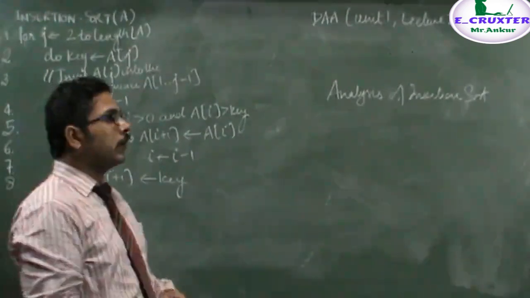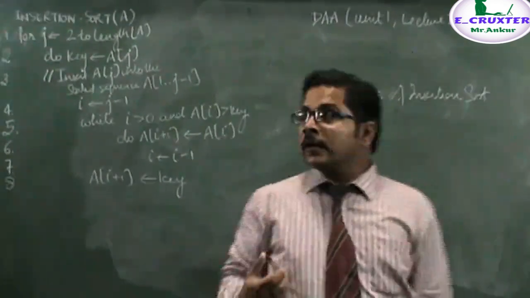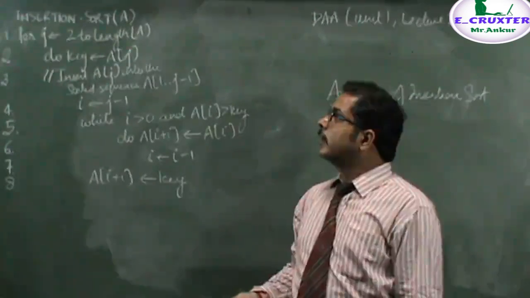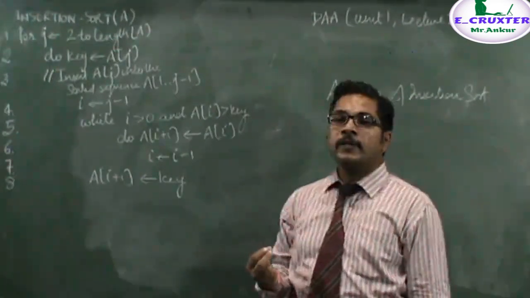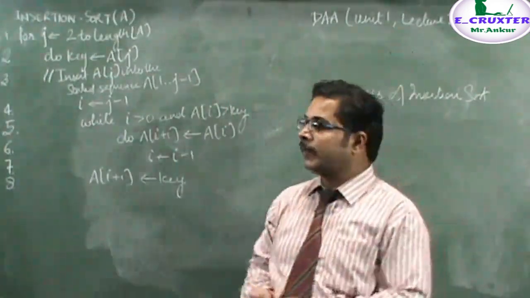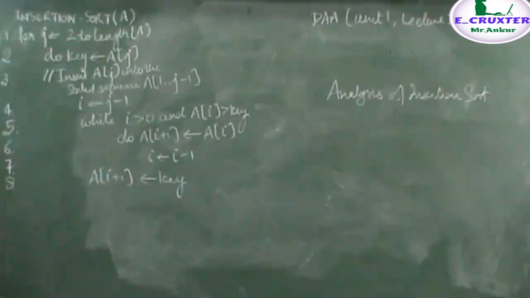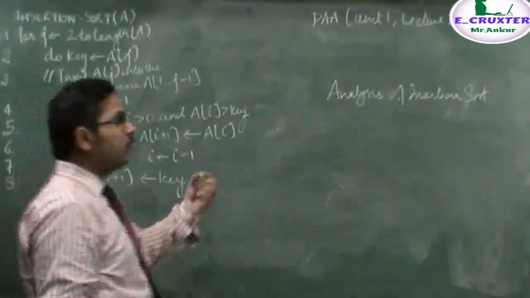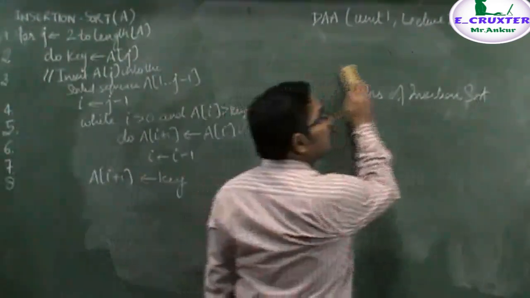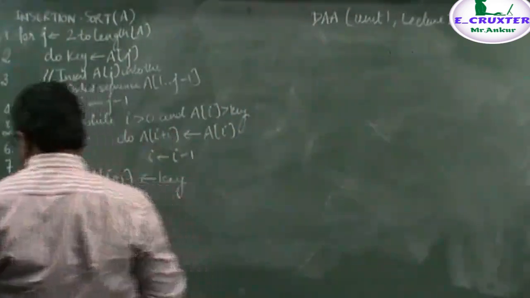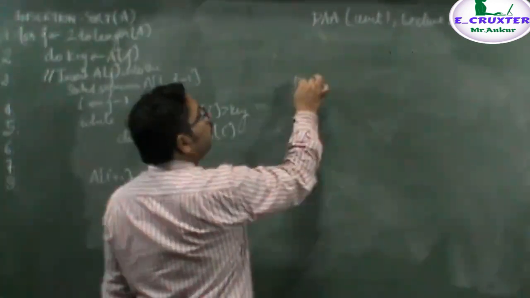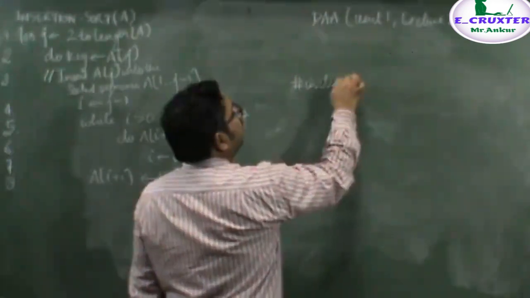Okay. Now in the previous lecture we have discussed that when we calculate the running time of the algorithm, we basically do the analysis on the basis of the number of primitive steps or primitive operations performed. To understand this concept, I am taking a simple example through which we will understand why we are not doing the analysis on the basis of program and also the primitive operations. Okay, let's consider a simple program in C language. For example, we have written #include <stdio.h>.